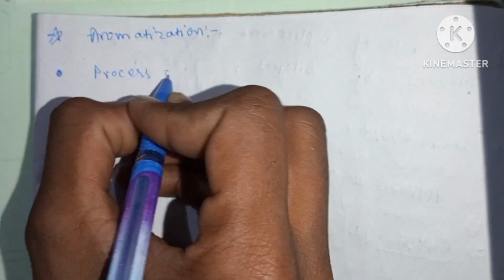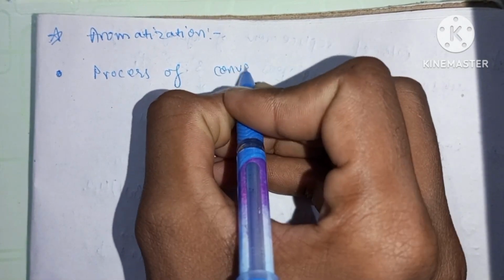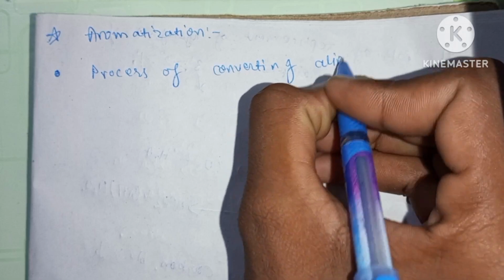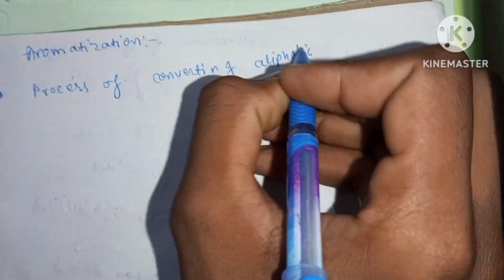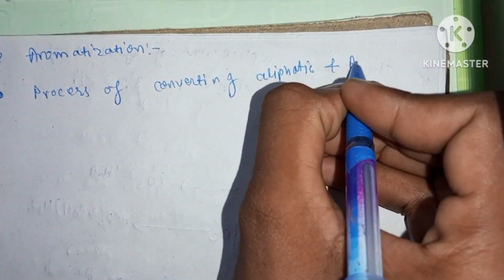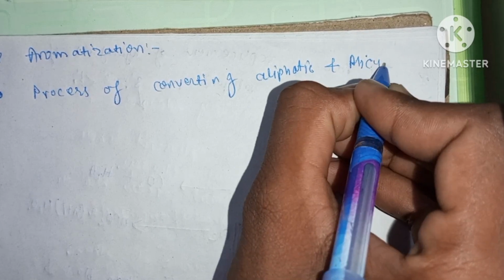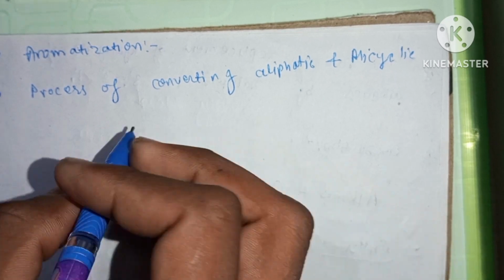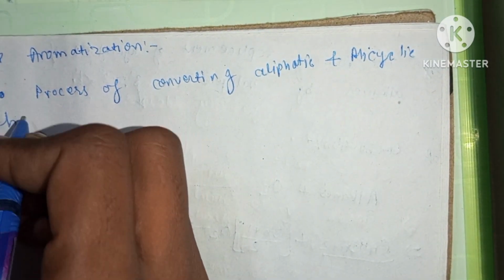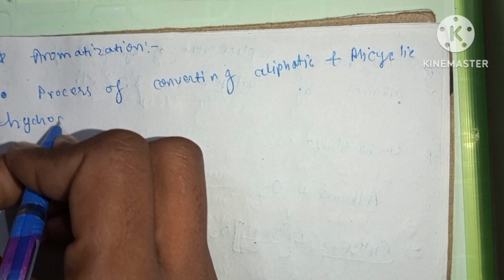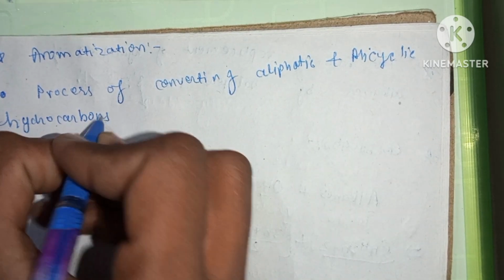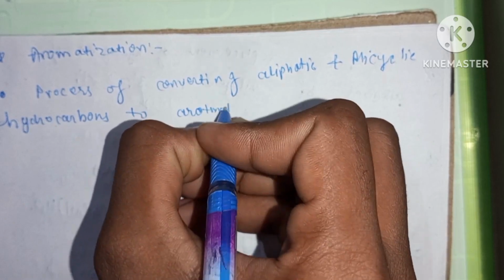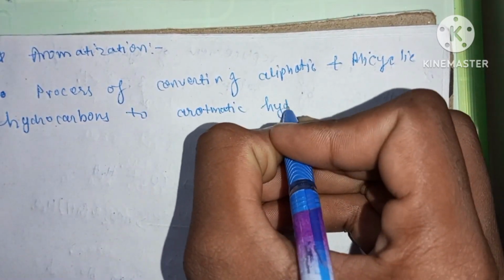The process of converting aliphatic and alicyclic hydrocarbons to aromatic hydrocarbons.